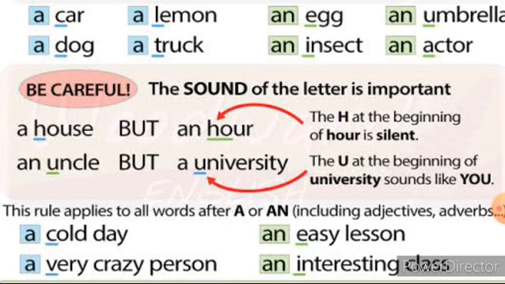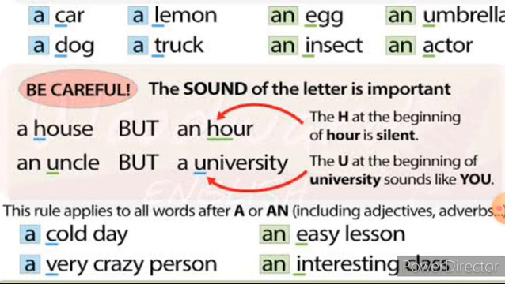Even though the letter is a consonant letter, if the sound is a vowel sound, you have to use only the article an. The second one: whereas the letter U is a vowel letter, the sound of the noun is a consonant sound. So we have to use the article a. So this is the difference.